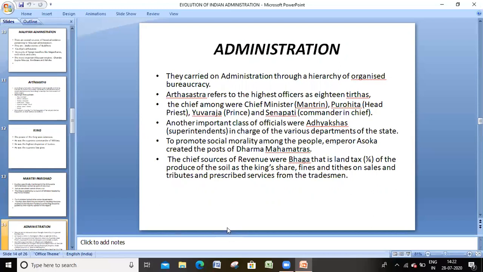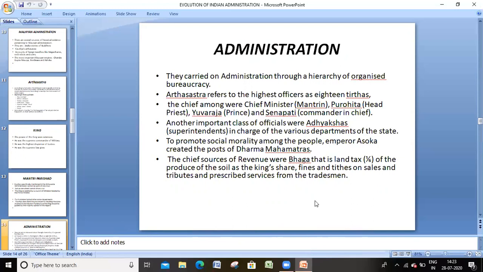So if you take administration, there was a hierarchy in the bureaucracy. For example, in the Arthashastra, Kautilya said that there are the highest officers, 18 tirthas. In the Mantri Parishad, all the ministers had their portfolios, for example, Chief Minister, Mantri, Purohita the head priest, Yuvaraja meaning prince, and Senapati meaning commander-in-chief. These are the other highest officers. Another important class of officials were the Adhyakshas, superintendents for different departments.